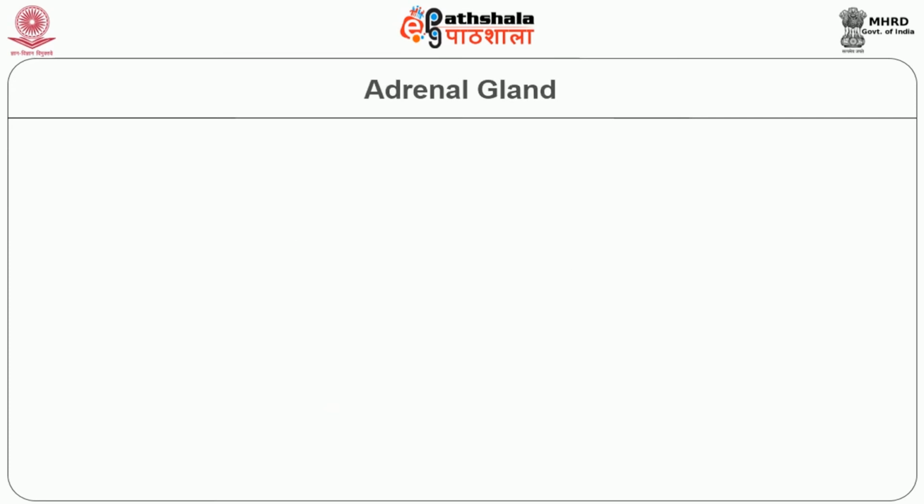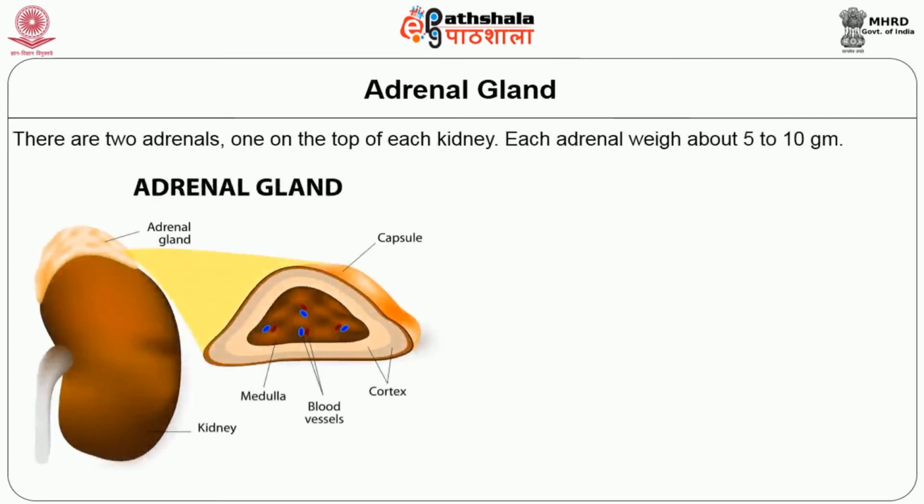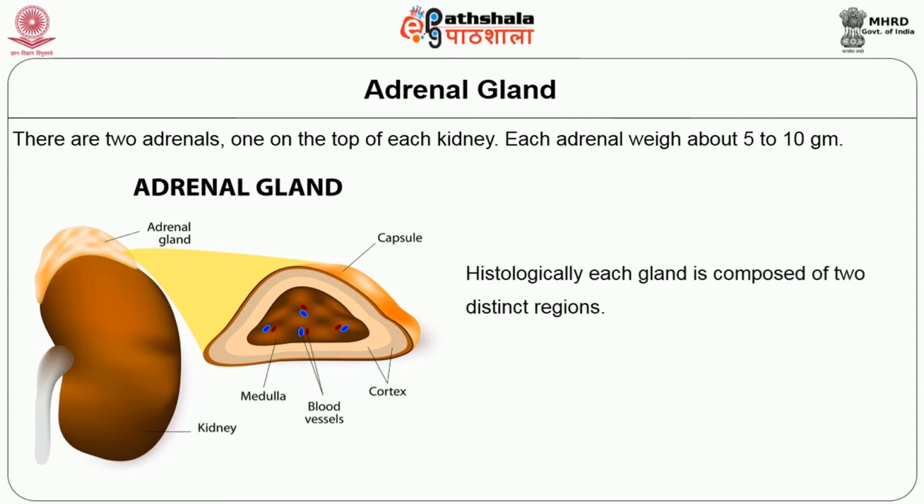The next gland is the adrenal gland. The adrenal gland is also known as the suprarenal gland. There are 2 adrenals, one on the top of each kidney. Each adrenal weighs about 5 to 10 grams. Histologically, each gland is composed of 2 distinct regions. The outer one is called the cortex and the inner one is called the medulla. So this is the suprarenal gland present above the kidney, composed of 2 layers. The outer is the cortex and the inner is the medulla.